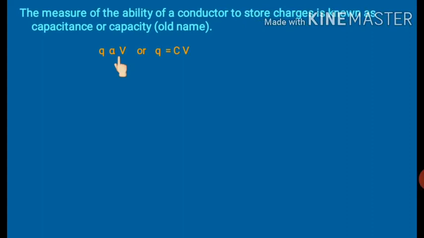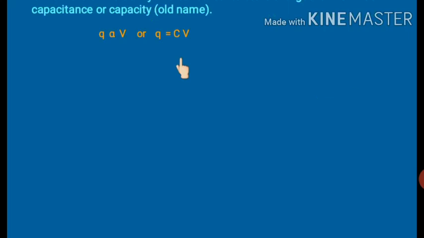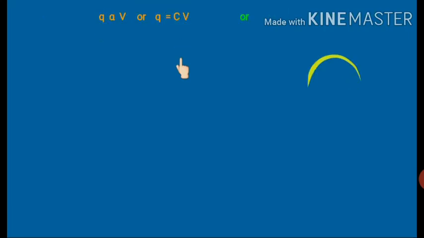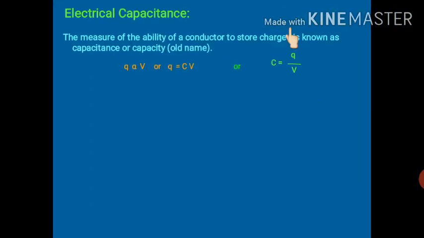And if we remove this proportionality sign, we will have a constant, that is C. And this constant C is known as what? Capacitance. Written in terms of capacitance, C is equal to Q upon V. Now, if we want to define this C, let us consider that V is equal to 1 volt. So if V is equal to 1 volt, then C will be equal to Q.